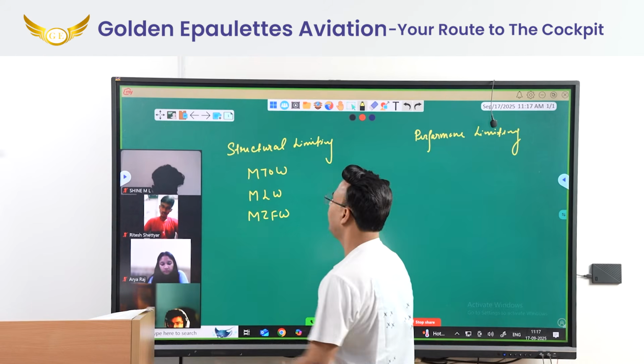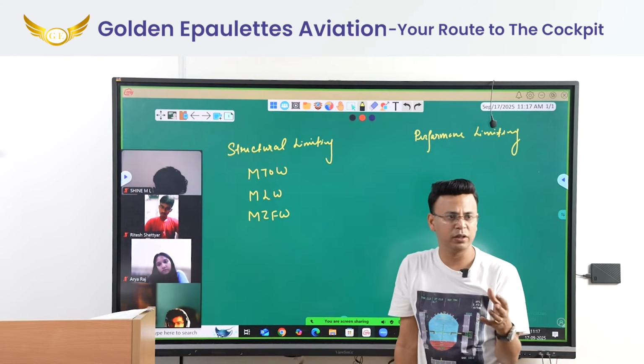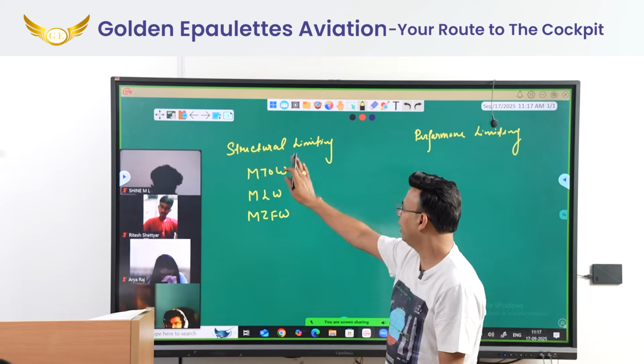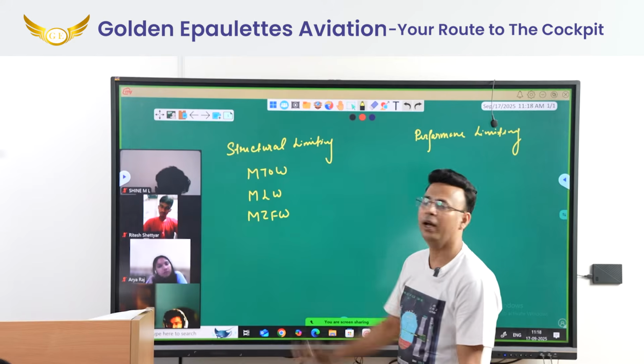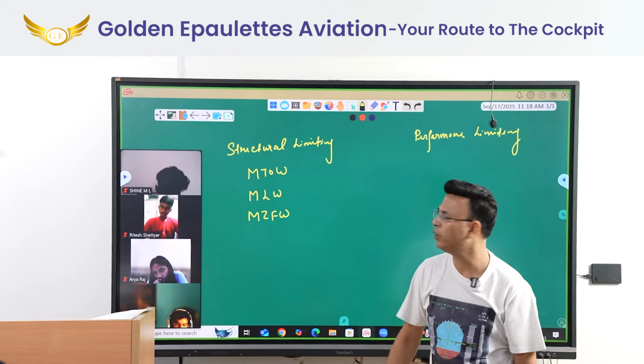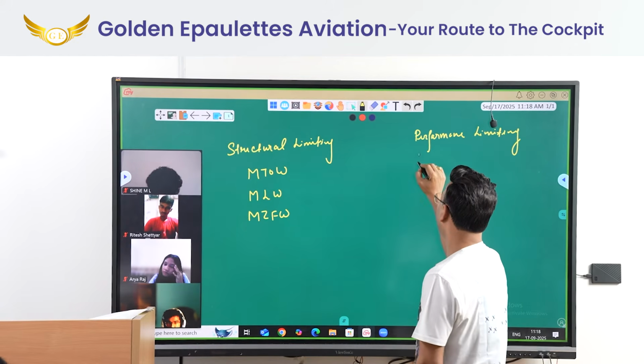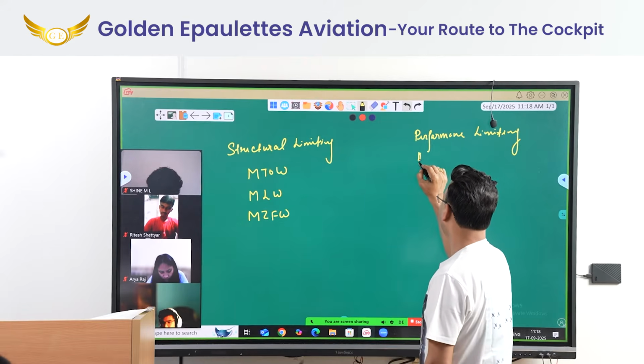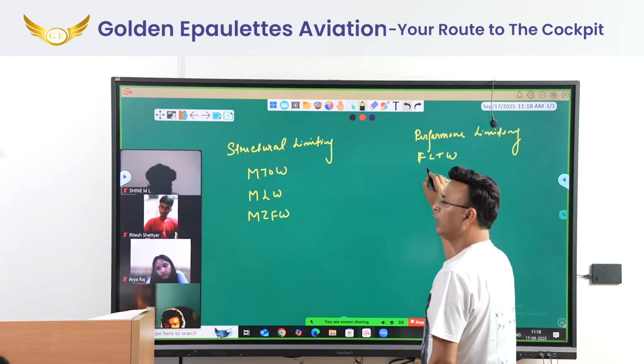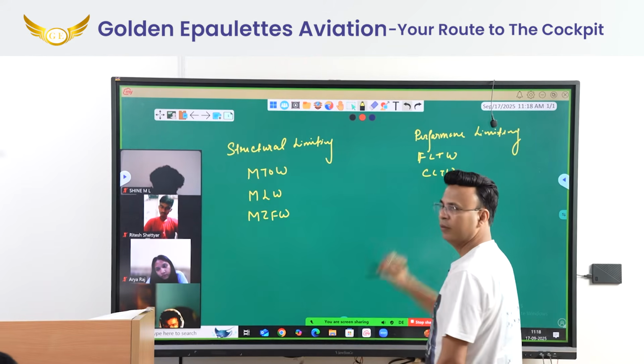Let's take this way. We have two weights. One is structural limits, the other is performance limit. In structural limitations, we have MTOW, max takeoff weight, max landing weight, and max zero fuel weight. Here we have performance limiting: field limiting takeoff weight and climb limiting takeoff weight.